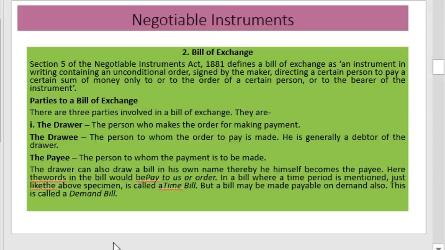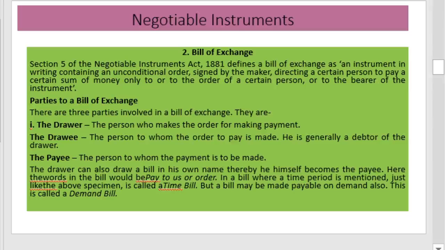The second important instrument is the bill of exchange, and Section 5 of the Negotiable Instruments Act 1881 defines a bill of exchange as an instrument in writing containing an unconditional order signed by the maker directing a certain person to pay a certain sum of money only to, or to the order of, a certain person or to the bearer of the instrument.